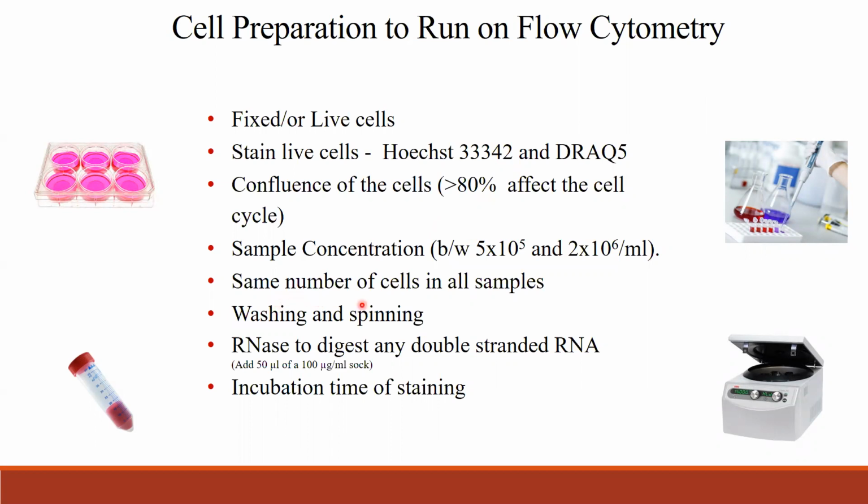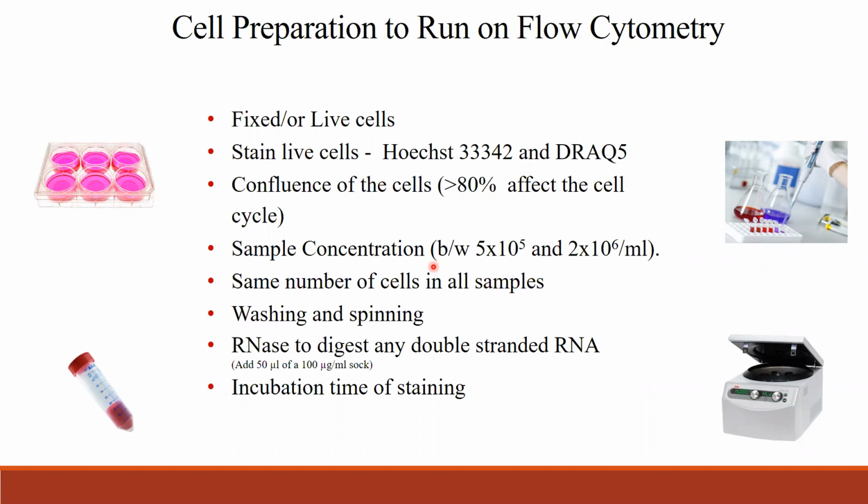And sample concentration. For sample concentration, you start by taking a sample prep from 500,000 to 2 million cells. This is just the beginning concentration. By the time you prepare the sample, you might lose a lot of cells while washing or spinning.